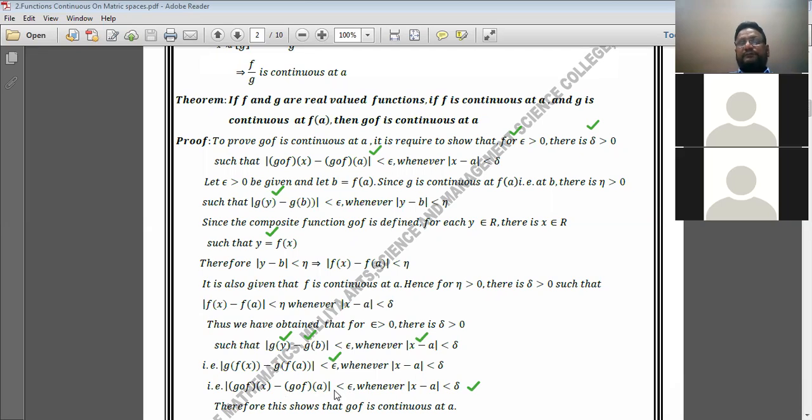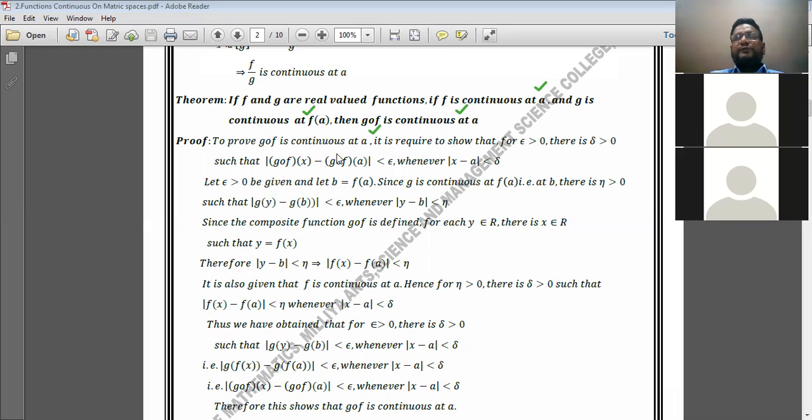See, what does it imply? According to the definition of continuity of a function, we can say that g of f is also continuous at a. Once again, let us see this theorem. It is an important theorem. If f and g are real valued functions, the first function f is continuous at a and the second function g is continuous at a, then the composition function g of f is also continuous at a. We have to prove that this function is continuous at the point a.